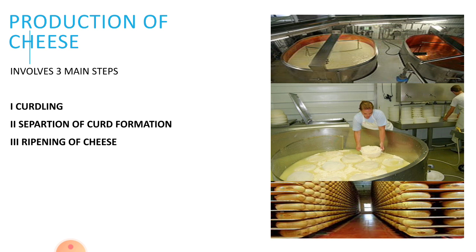Moving on to production of cheese. Production of cheese involves three main steps. The first step is curdling, the second is separation of curd, and the third one is ripening of cheese.